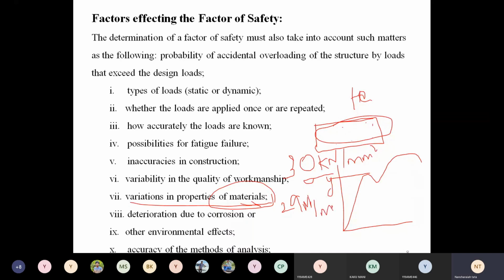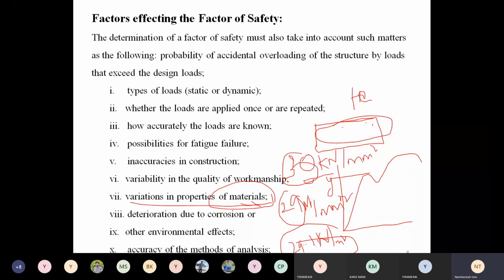But you are giving that material, say iron or steel, a strength of 30 kilonewton per mm square, but it is only 29 due to the impurities existing in the material. If you design like this, whenever a load of 29.1 kilonewton per mm square is acting, then immediately the component fails.